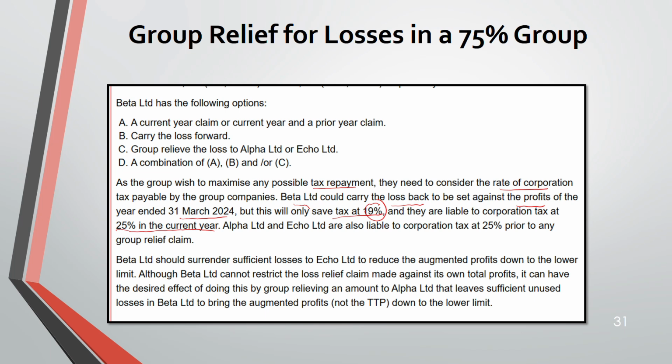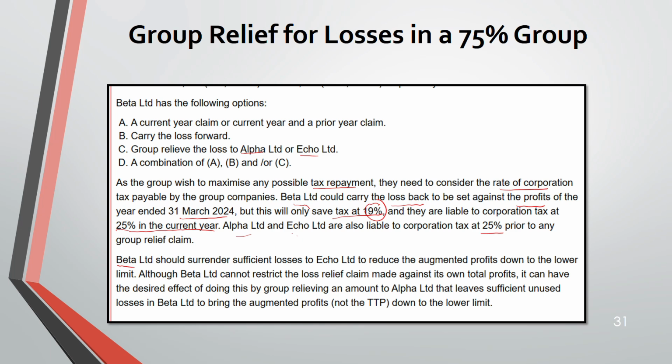You are paying more tax, you are saving a lesser amount. If you see Alpha and ACCA, they are also liable to corporation tax at 25% before any group relief claim. So what should he do? Rather than carrying it back, Beta, who has the loss, should consider surrendering their losses to two companies, A and ACCA.